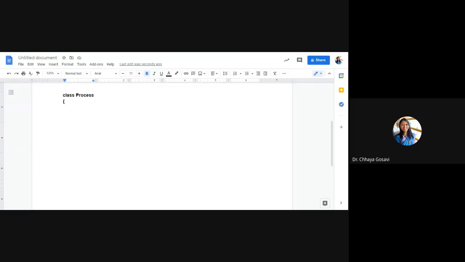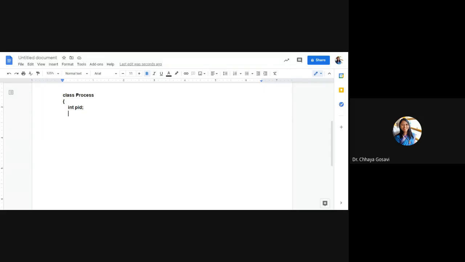For class Process, let's define an integer process ID, PID, or PID can be the index. You can also accept a process name, a string like P1, P2, P3, depending upon you. Then arrival time as integer, float, or double.